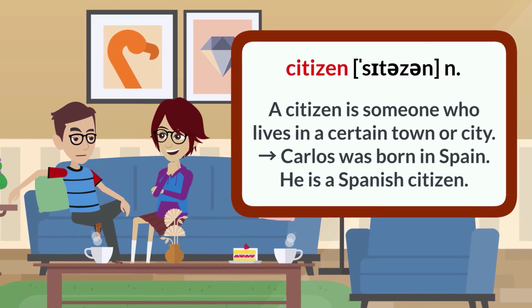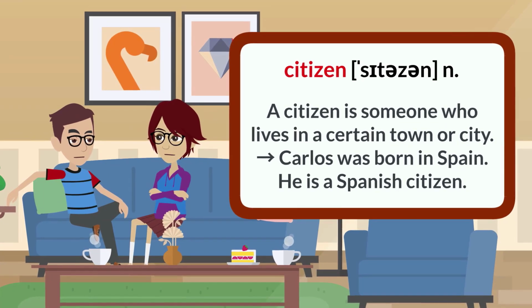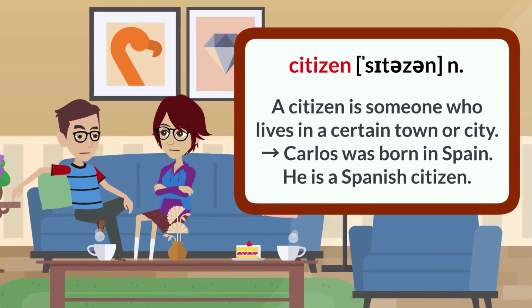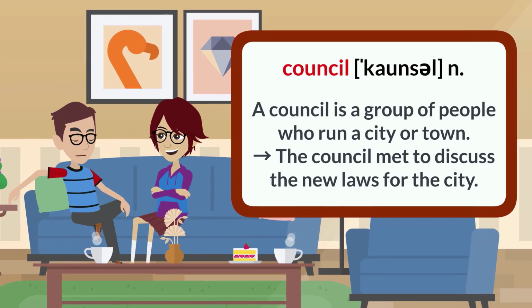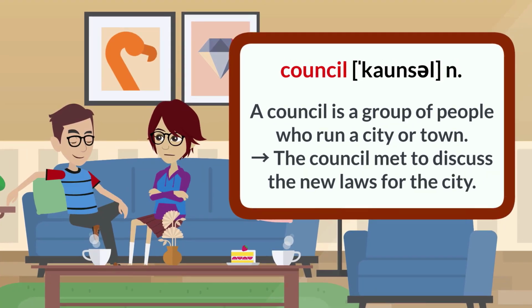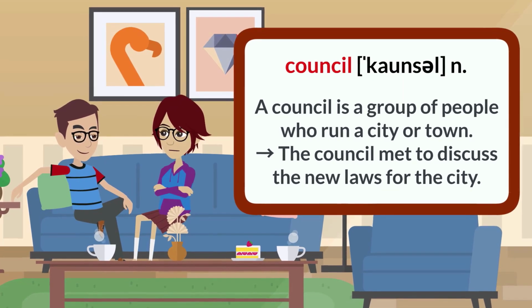Citizen. A citizen is someone who lives in a certain town or city. Carlos was born in Spain. He is a Spanish citizen. Council. A council is a group of people who run a city or town. The council met to discuss the new laws for the city.